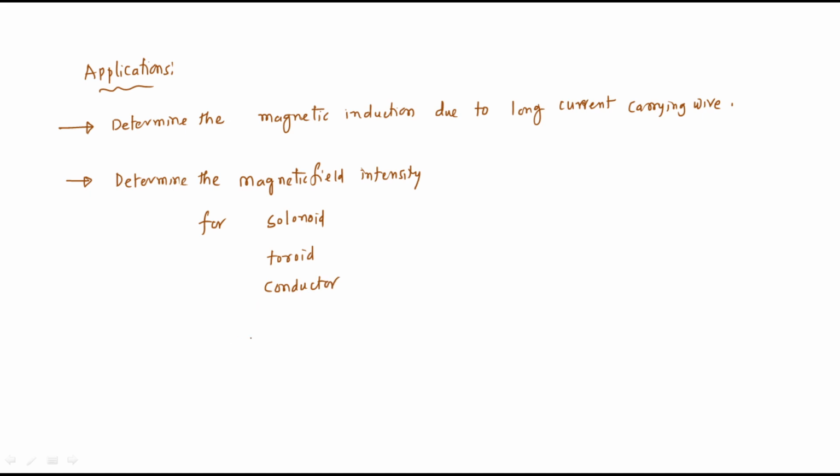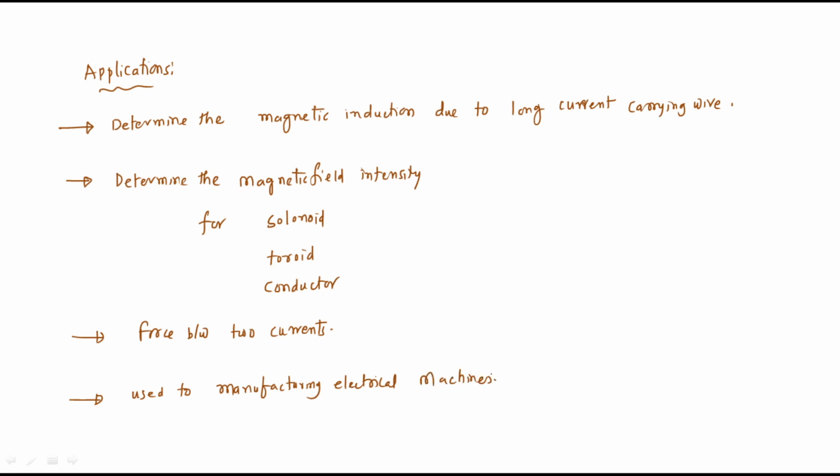and you have to calculate the force between two currents. So this law is used in manufacturing electrical machines.